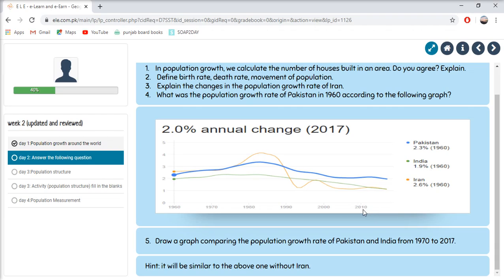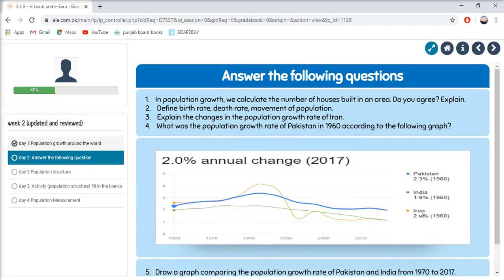Now we have to continue making from 1970 to 2017, without Iran. Use this graph to make one of your own. You can easily copy paste in your copy and then continue for the next 7 years. Okay, after doing this, your day 3 for geography is done.